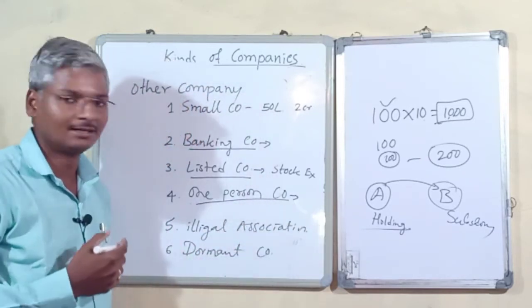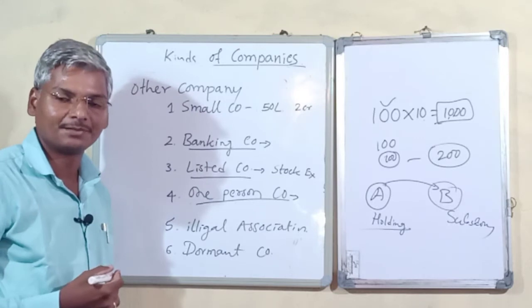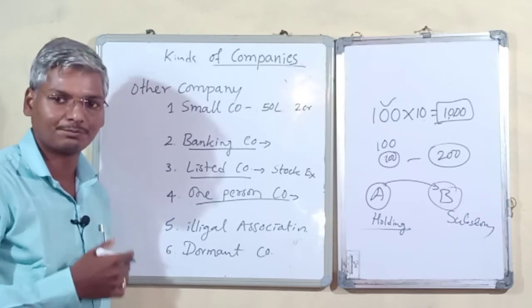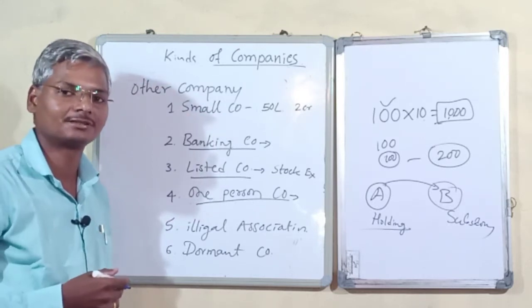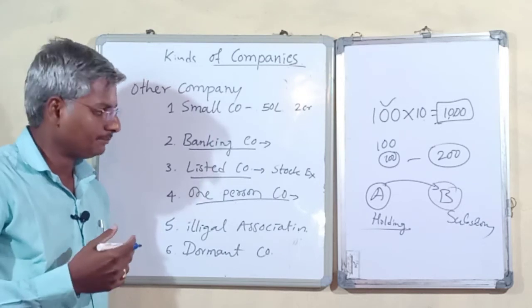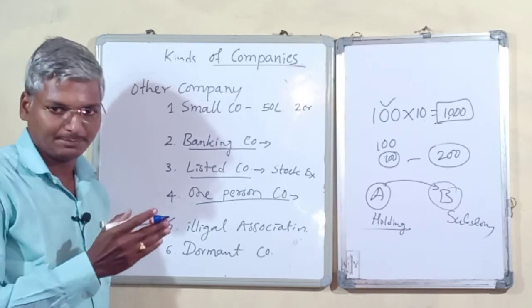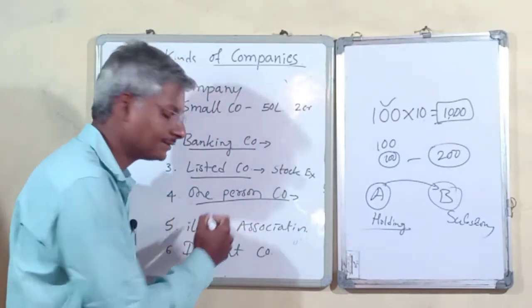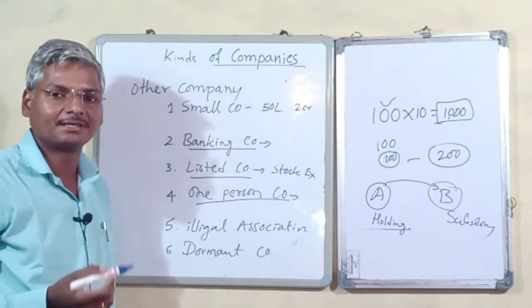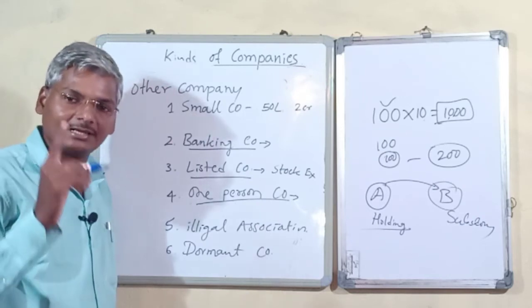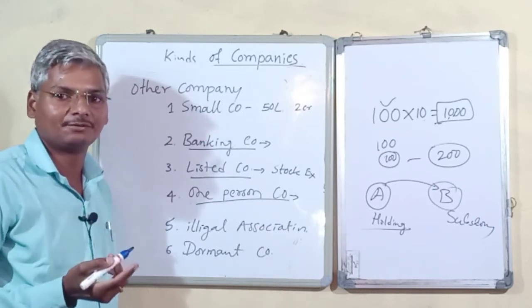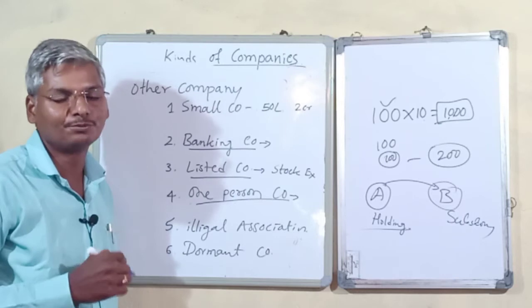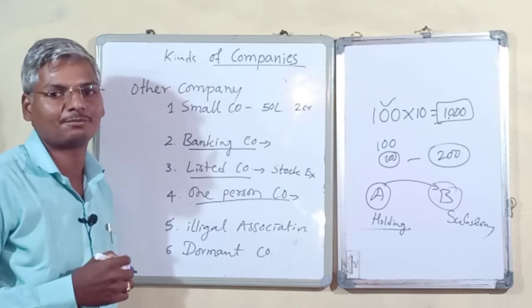One person company is a new kind of company proposed in Companies Act 2013. Based on membership, we have different categories. In this, a single person can establish a company for his own benefit and earn a profit.